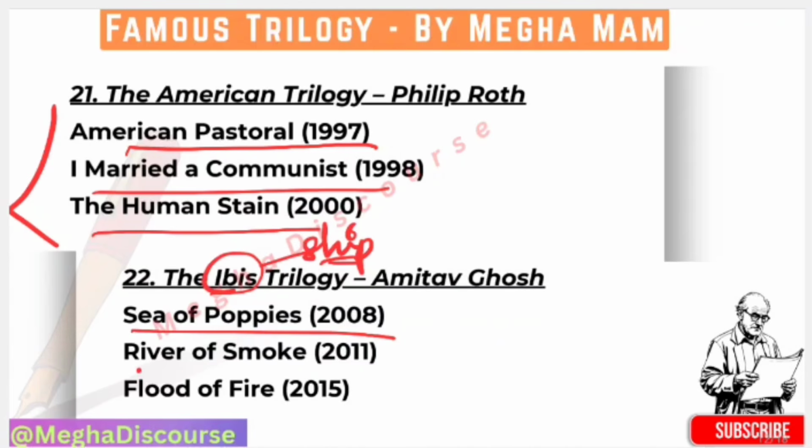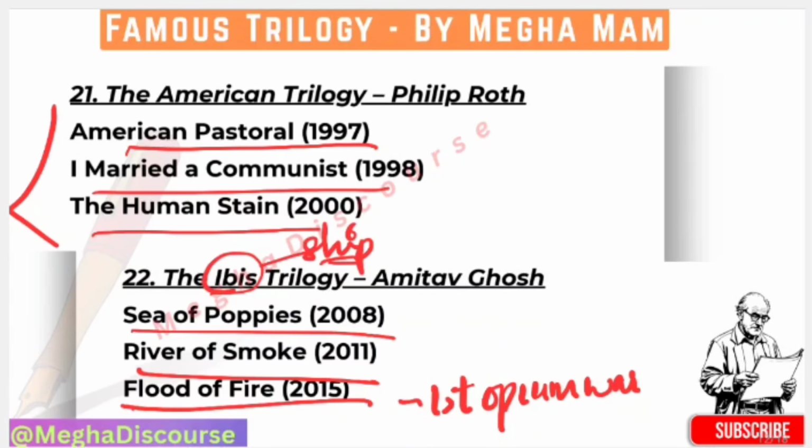Then we have River of Smoke in 2011. It moves to Canton, China, focusing on global trade networks, merchants and colonial economies. Then we have Flood of Fire, written in 2015. It culminates in the First Opium War, and it shows the full impact of imperialism. Overall you will find colonialism, migration, capitalism and language hybridity in this work. It is a post-colonial narrative example on the opium trade. It is very important. The Danzig Trilogy is important, the Wesker Trilogy is important.